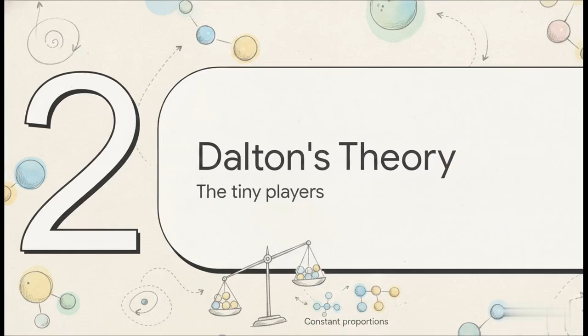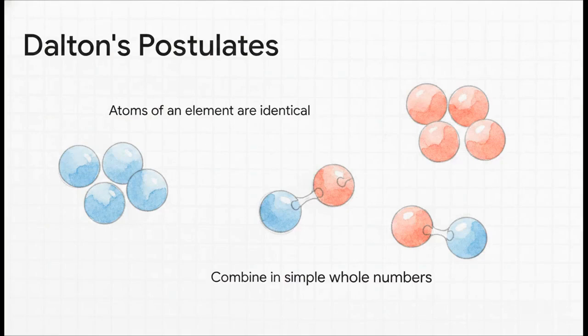Moving to Section 2, Dalton's atomic theory. Knowing these rigid rules, let's meet the microscopic players who actually follow them. Enter John Dalton in 1808. He took these laws and synthesized them into one brilliant, unifying theory. He basically said, okay, all matter must be built from indestructible little puzzle pieces called atoms. He proposed these atoms are indivisible. You can't break them down any further in a chemical reaction.